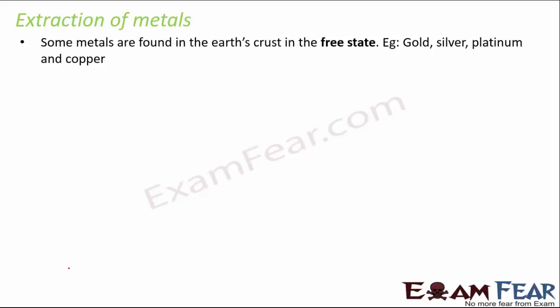Now the elements and the compounds which occur naturally in the earth's crust are called minerals, and these minerals have a high percentage of metals present in them. Now our job is to profitably extract those metals from the minerals. Right? So that's the whole idea. Now those minerals which have a very high percentage of metals, such that metals can be profitably extracted from them, are called ores. So these are some of the terms which you should know when we are talking about extraction of metals. Minerals, what are minerals? Minerals are the naturally occurring substances which contain metals.